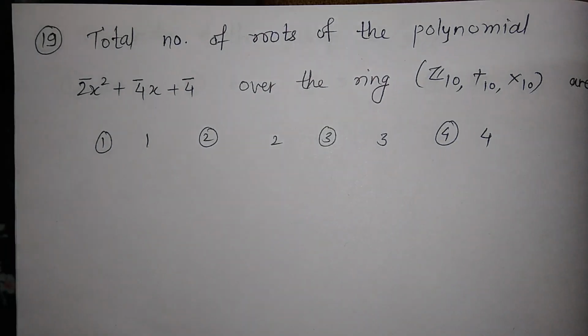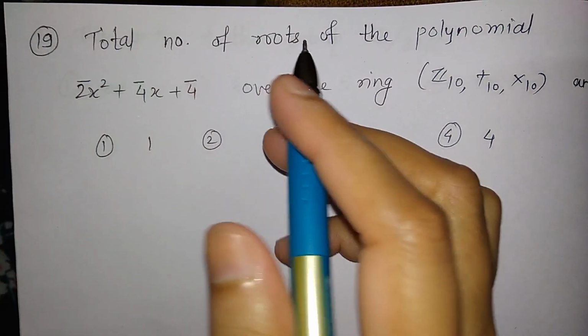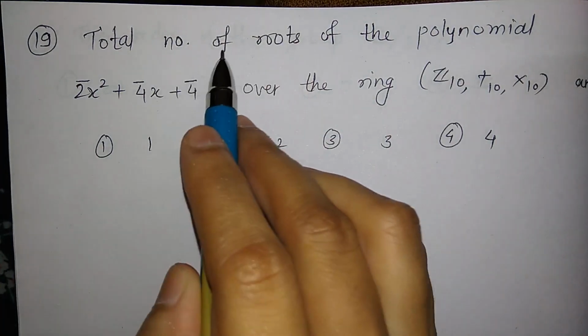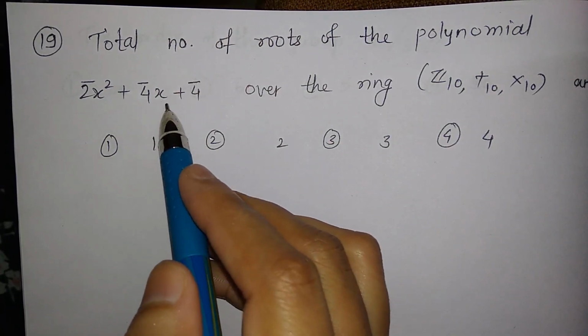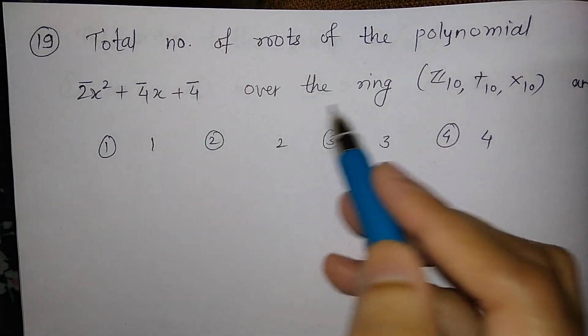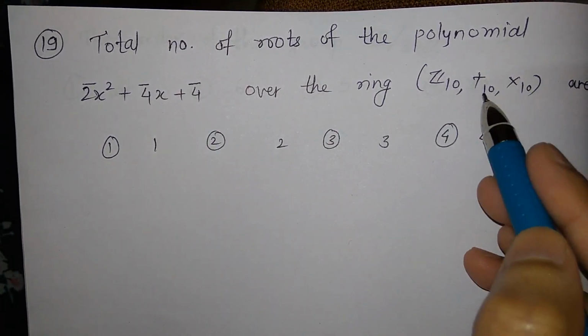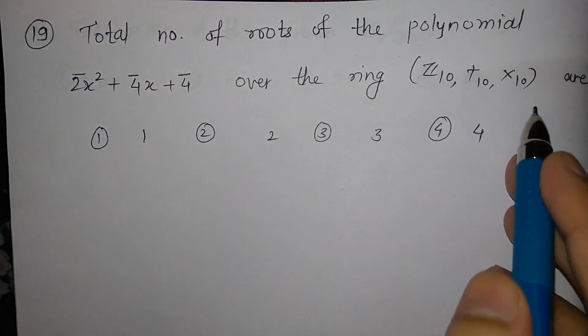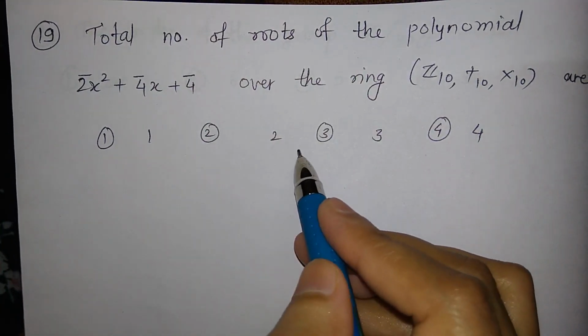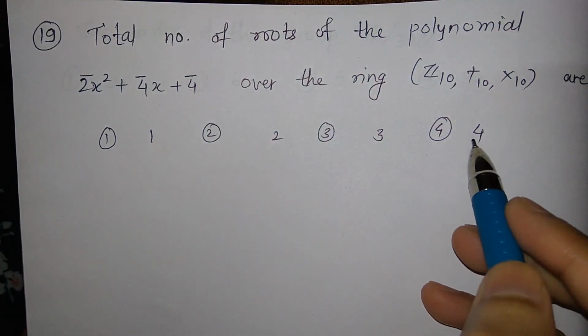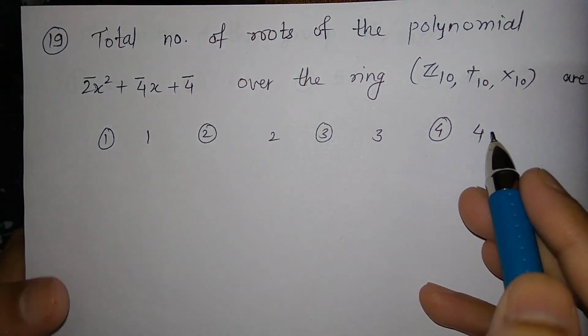Now let us solve another question. This is question number 19. The total number of roots of the polynomial 2 bar x square plus 4 bar x plus 4 bar over the ring Z10, with addition modulo 10 and multiplication modulo 10, are: the first option is 1, second is 2, third is 3 and fourth option is 4.